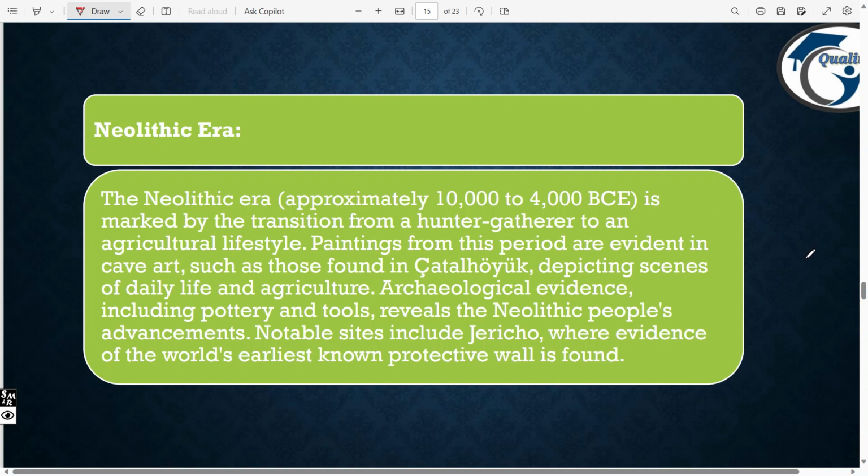Notable sites include Jericho, we have to remember this, where we got evidence of the world's earliest protective walls. Which location? Jericho. Okay, I hope you got this point.